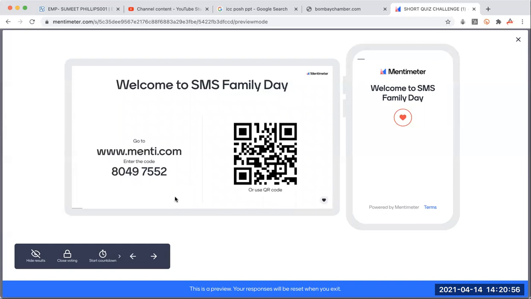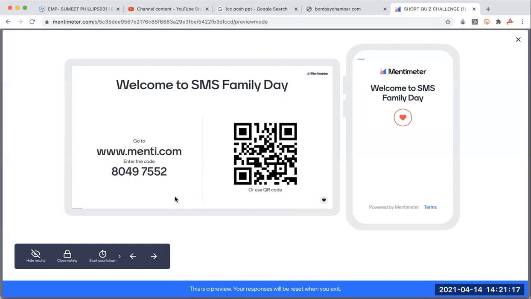So you have your Chrome. You need to type in the mobile browser www.menti.com and put in the code. You can scan the QR code, or the third thing that you could do is download an app from the Play Store which is called the Menti. You have to just type Menti, not the Mentimeter, the Menti.